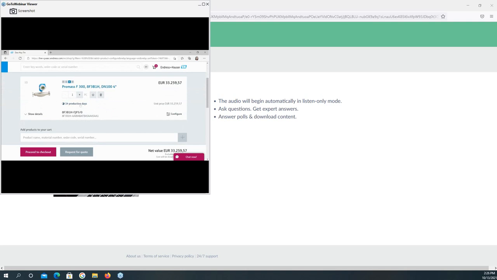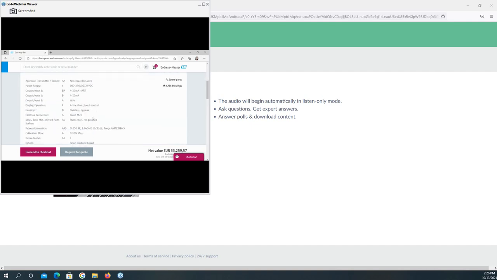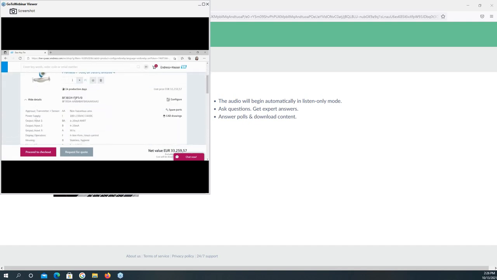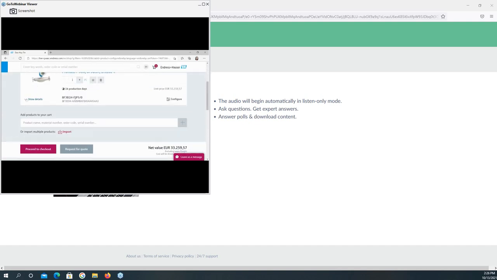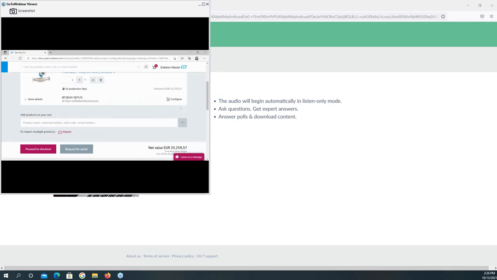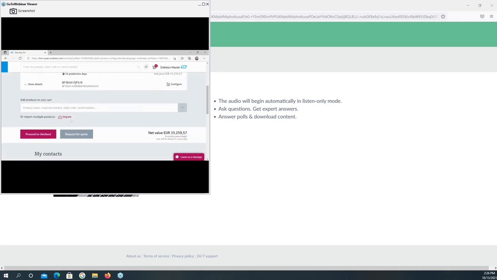The production days are working days, and we don't count the delivery days in this shown figure yet. When you click show details, it will show you each option you chose, for example, power supply and output, for the requirement you want to buy. When you click hide details, it will be shortened on the screen. And then you can click here.